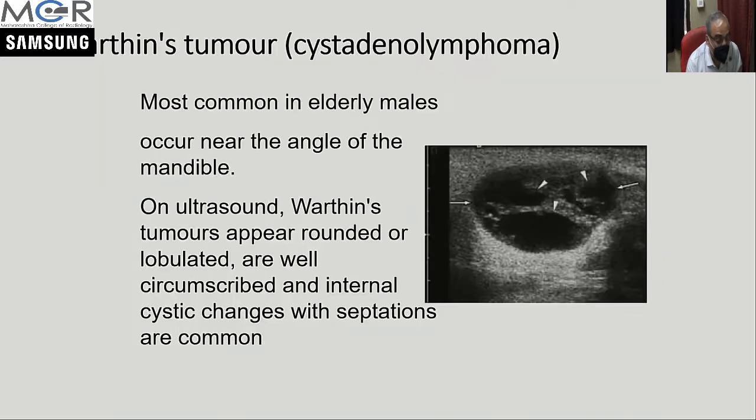The cystadenolymphoma or Warthin's tumor is common in elderly males. They generally occur near the angle of the mandible, and they are rounded or lobulated, and can have cystic changes with septations. They are not very commonly seen, and they do not occur in submandibular glands.